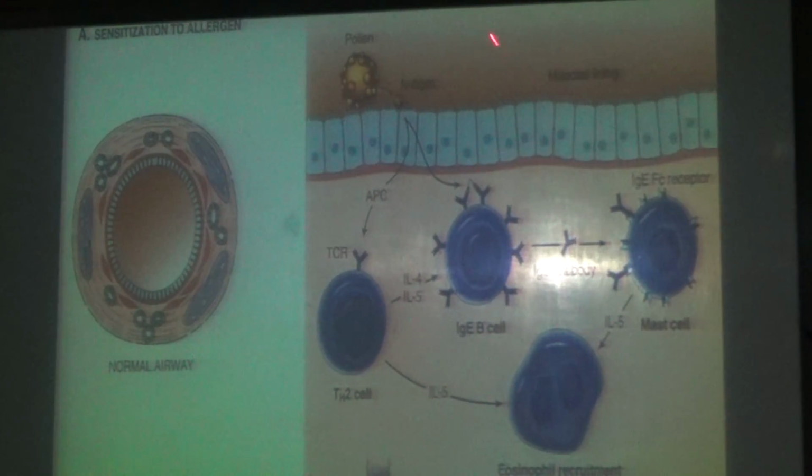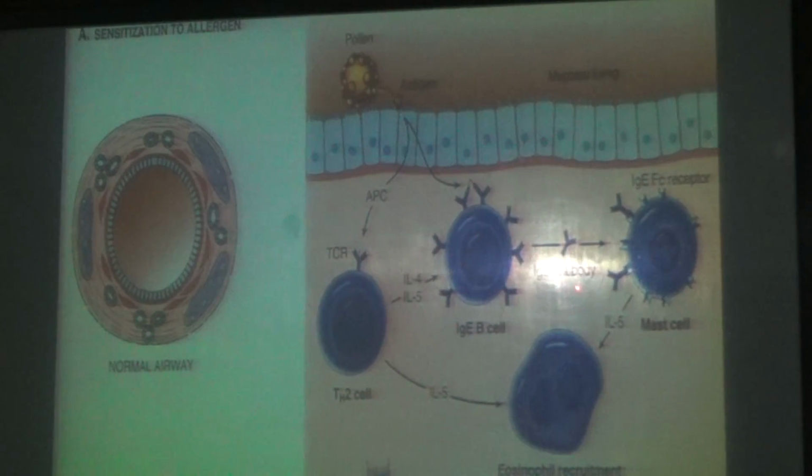Same thing here. This is the lumen. This is the epithelium. This is a pollen, an antigen. When it is presented towards this, this is the antigen presenting cell. This macrophage which is present over there presents to the type 2 helper cells. This type 2 helper cell initiates eosinophils with the help of interleukin 5, and it causes the B cells to release more antibodies, IgE.